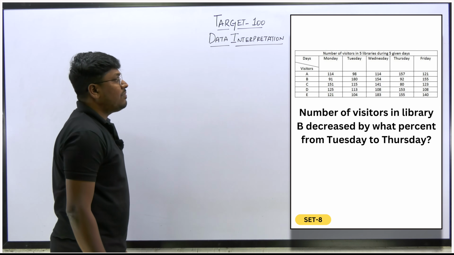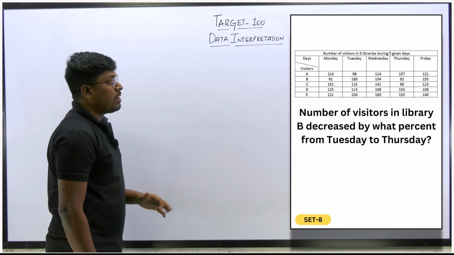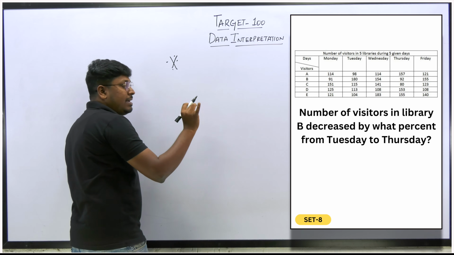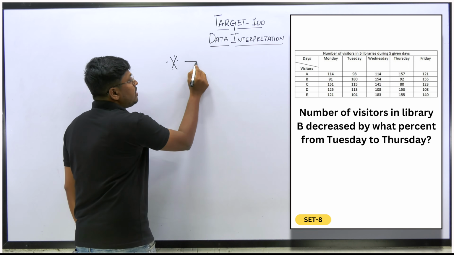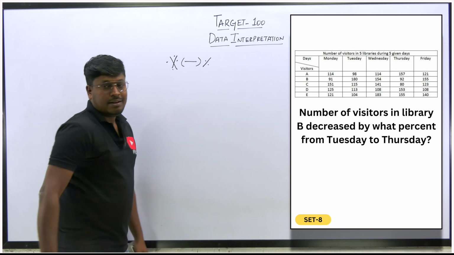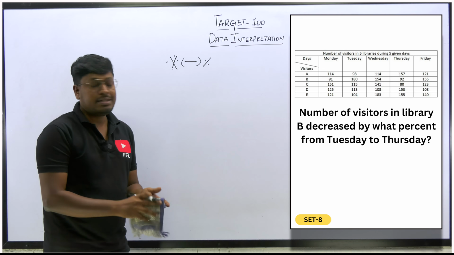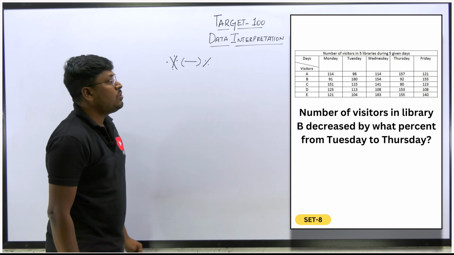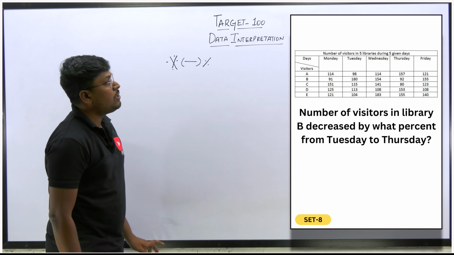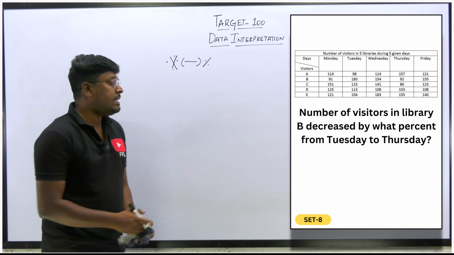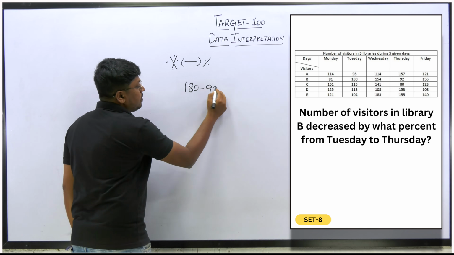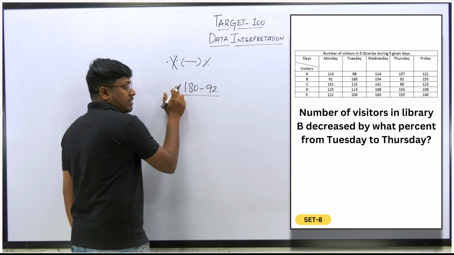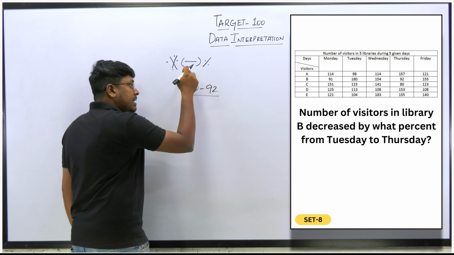Okay, so next question, the number of visitors in library B decreased by what percentage? Just see here, important question. Fifth question. We need to find the decreased percentage, right? If it is a decreased percentage, then the numerator value we need to get in terms of negative. So percentage from Tuesday to Thursday. B on Tuesday is 180, Thursday is 92. If you write 180 minus 92, then the numerator value we will get as positive. But we have to find the decreased percentage in terms of negative.